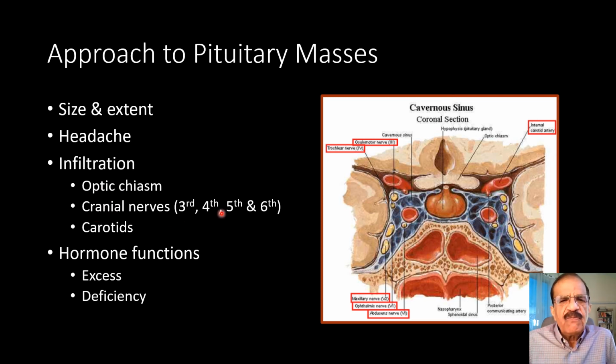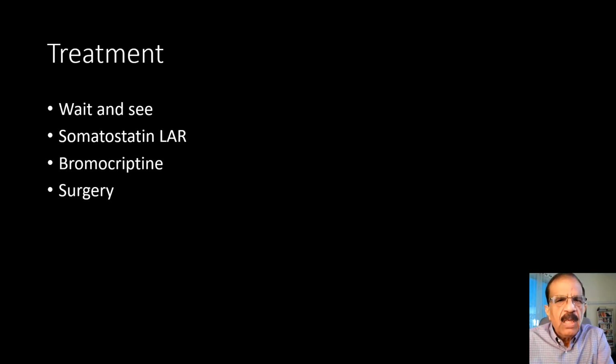Cranial nerves, third, fourth, fifth, sixth nerves are present in this neighborhood of the pituitary. They can be paralyzed, and hormonal function excessive deficiency. We take all these in consideration to plan the surgery or plan the treatment. So treatment may be on one extreme, just wait and see. On the other extreme, there may be straight away surgery, or in the middle may be hormonal treatment. Wait and see in small non-functional lesion.